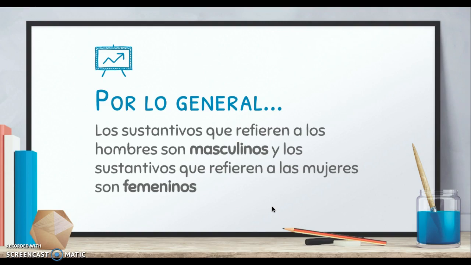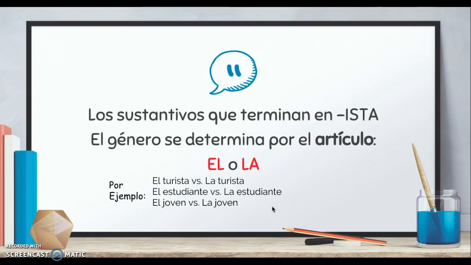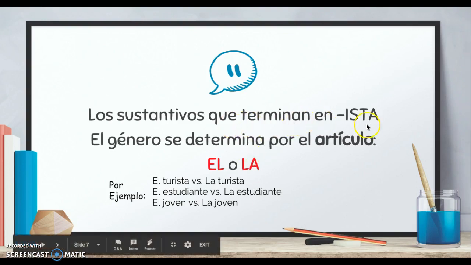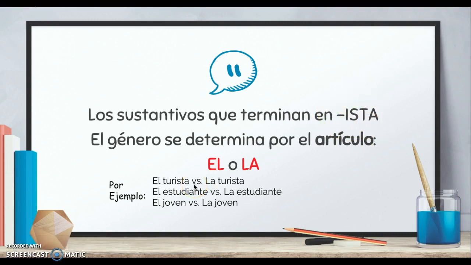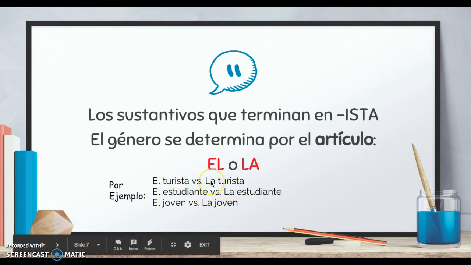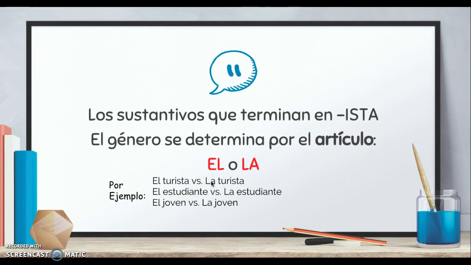¿Sí? A ver, this is what I was talking about, los sustantivos que terminan en ista. So there are certain words, including words that end with ista, where the ending is the same, but the first word, which we call articles, that's the way that we distinguish that something is feminine or masculine. Entonces, el turista, the tourist. In English, we don't know if that's female or male, but we know in Spanish because the word el in front refers to the fact that it's a male tourist. Aquí, la turista es una mujer, es una chica que es una turista.